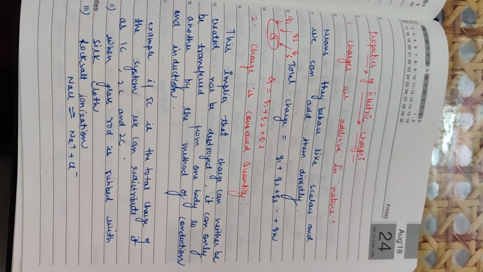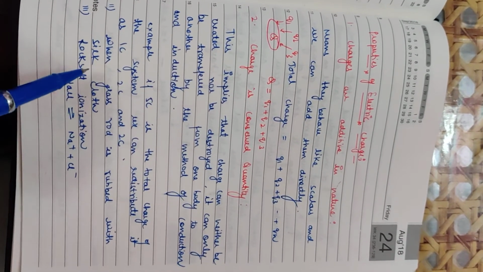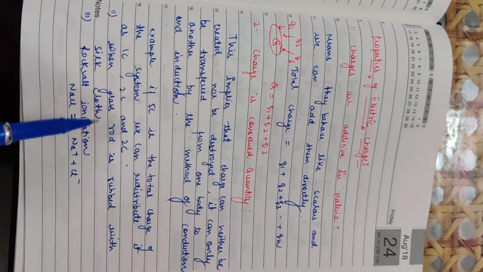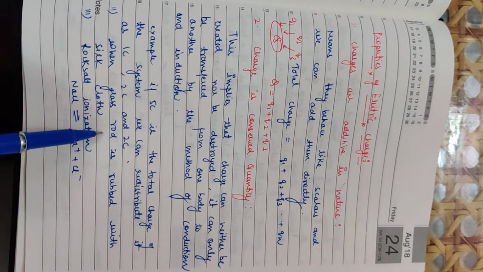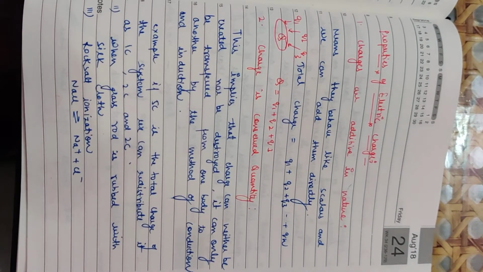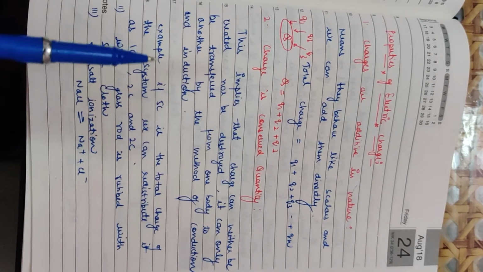We have another example that we have already taken in the previous lecture. That means when a glass rod is rubbed with a silk cloth, what happened? Individually the glass rod is positively charged and the silk cloth is negatively charged. But if we combine both of them, this becomes electrically neutral. That means there is no charge as before.